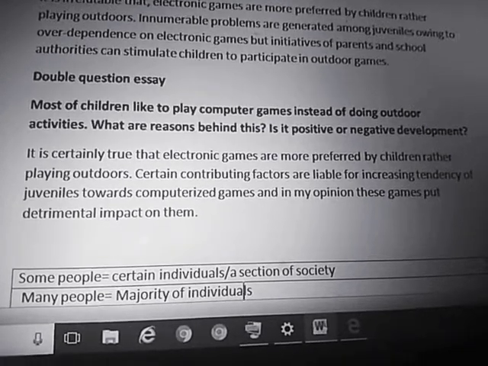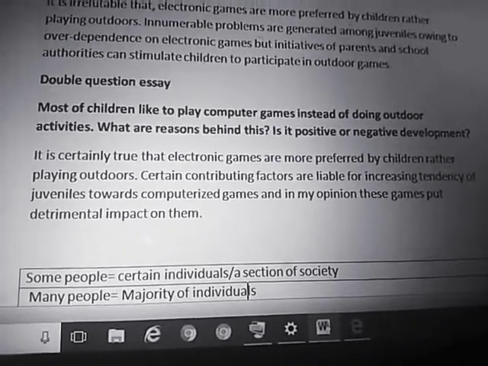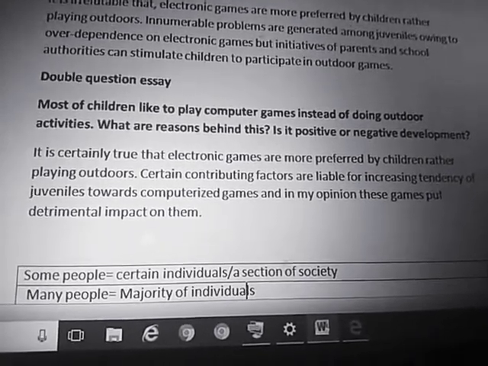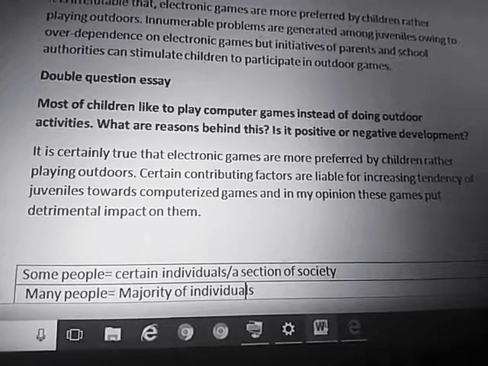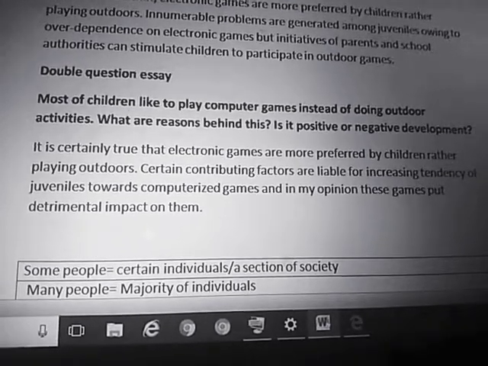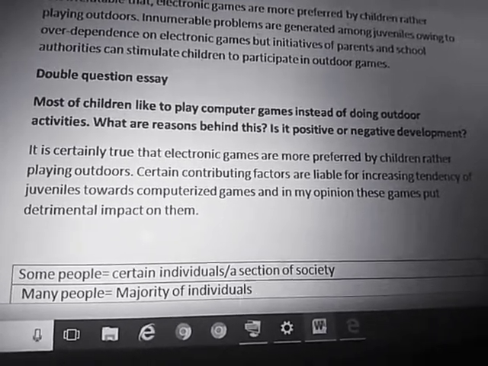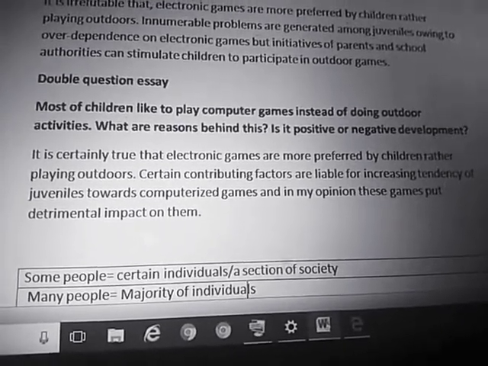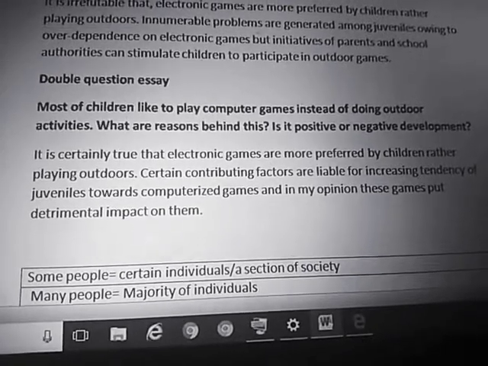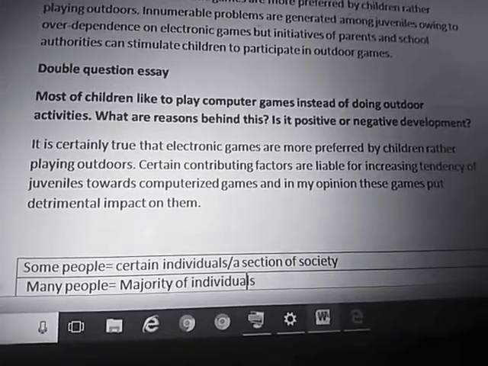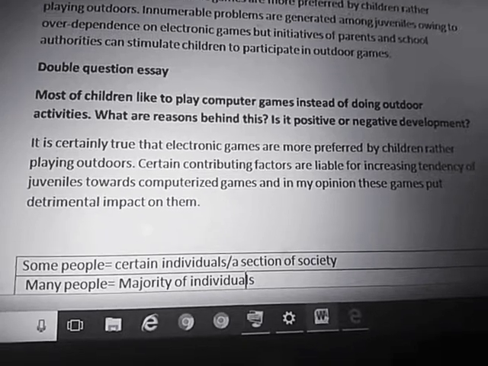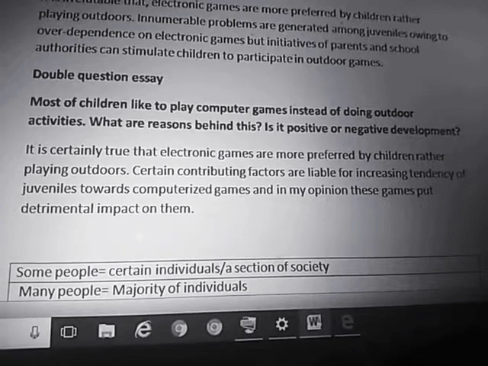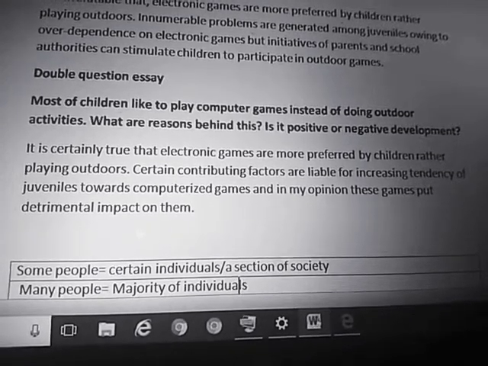Full stop. Certain contributing factors, means reasons, are liable, means responsible, for the increasing tendency of juveniles towards computerized games, means the increasing trend of juveniles towards computerized games. And in my opinion these games have a detrimental impact on them. Here them means children, I've used a pronoun. Detrimental means negative. We have just done the paraphrasing as well as given my opinion.